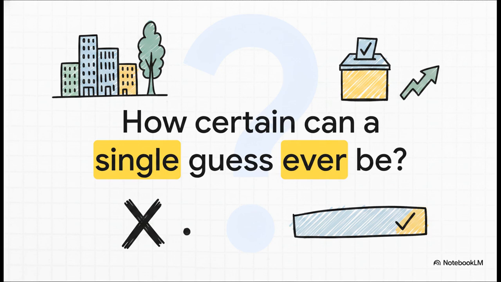All right, let's kick things off with a super simple problem. Let's say you need to estimate something. It could be anything, really. The average salary for a job in your city or the number of jelly beans in one of those giant jars. Your first instinct, our totally natural human instinct, is to just blurt out one number. But just stop and think about that for a second. If you guess there are exactly 3,452 jelly beans in that jar, what are the chances you are exactly right? Pretty much zero, right? A single guess is incredibly precise, but that precision is actually its biggest weakness. It's almost guaranteed to be wrong.